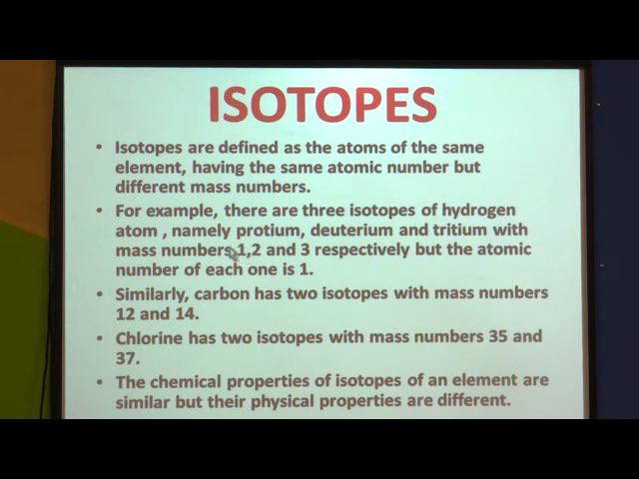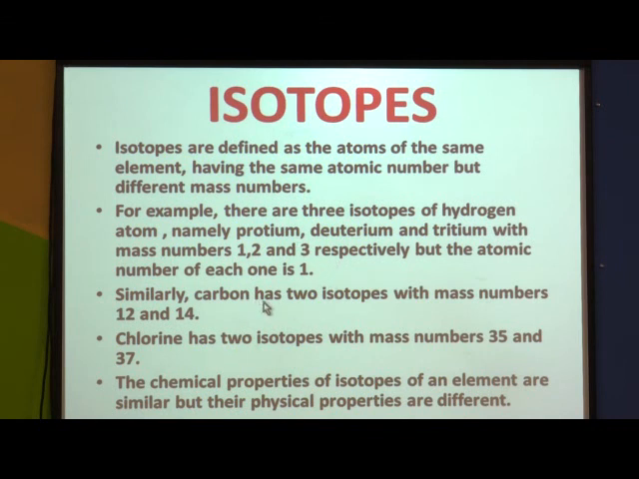Then tell me, what is the number of protons in protium? 1. And what is the number of neutrons? 0. It means protium doesn't have any neutrons. In deuterium the mass number is 2. You know that the proton is 1, so what is the number of neutrons? 1. 1 plus 1 is equal to 2. Whereas the third isotope is tritium with mass number 3. So protons is 1, plus there are 2 neutrons, that is why the mass number is 3.